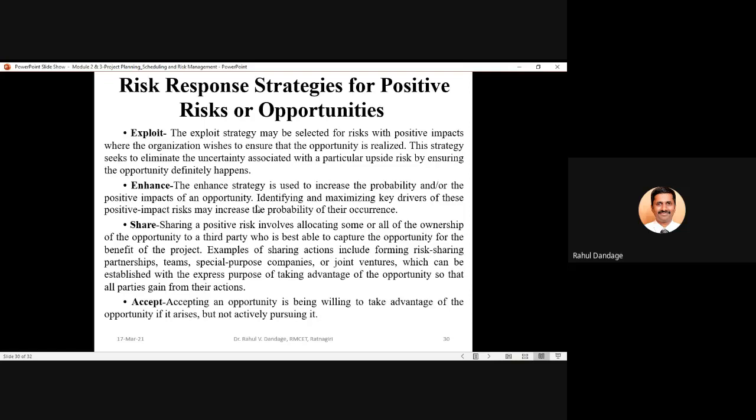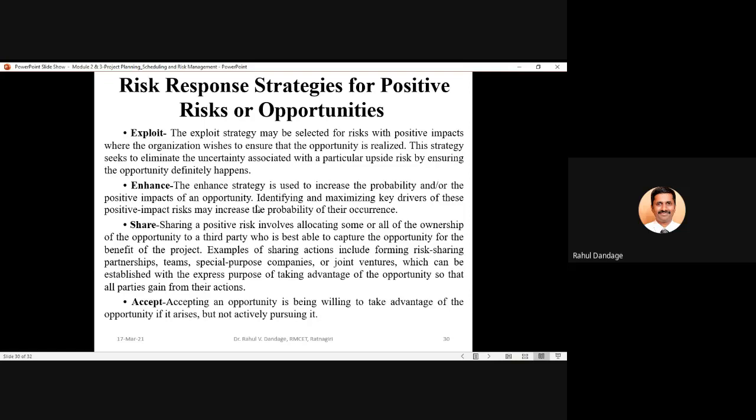Third type of strategy is share. It is similar to the strategy we adopted in negative risk, that is transfer. There we used to transfer the risk to somebody else. Now in this case, we are trying to share the positive risk so that we will be allocating some or all of the ownership of the opportunity to a third party who is best able to capture the opportunity for the benefit of the project.